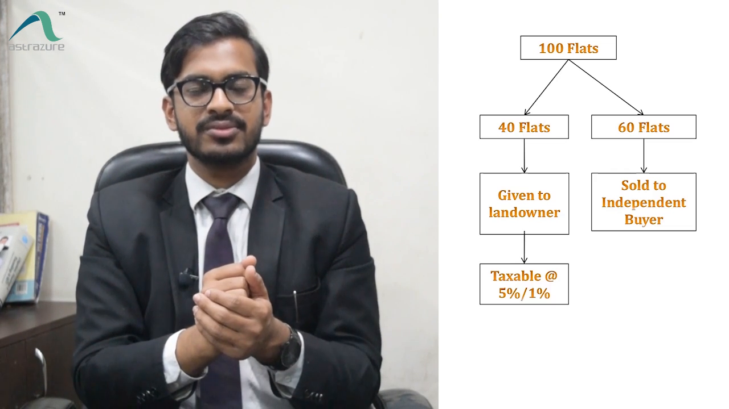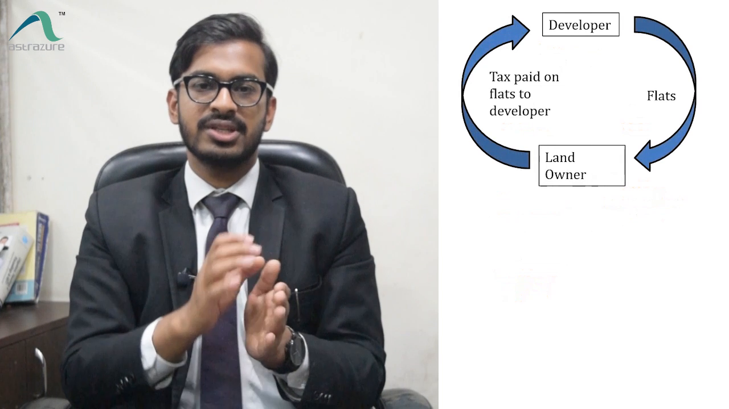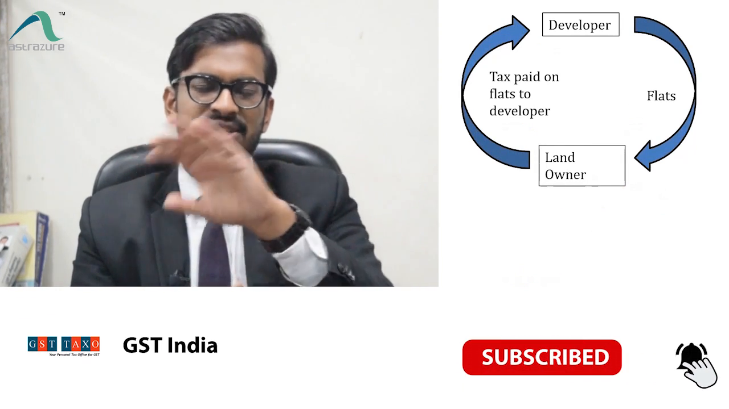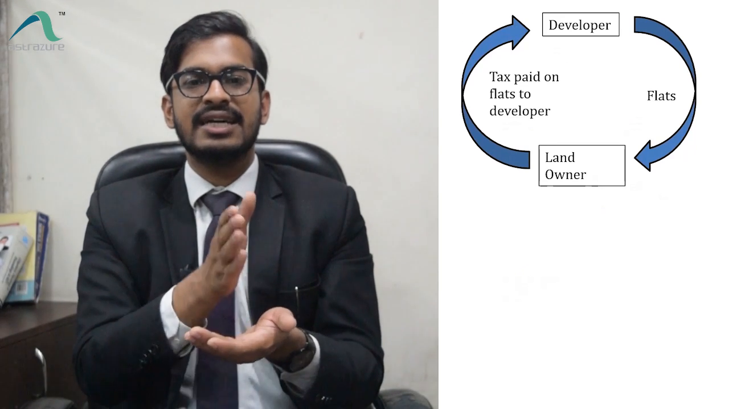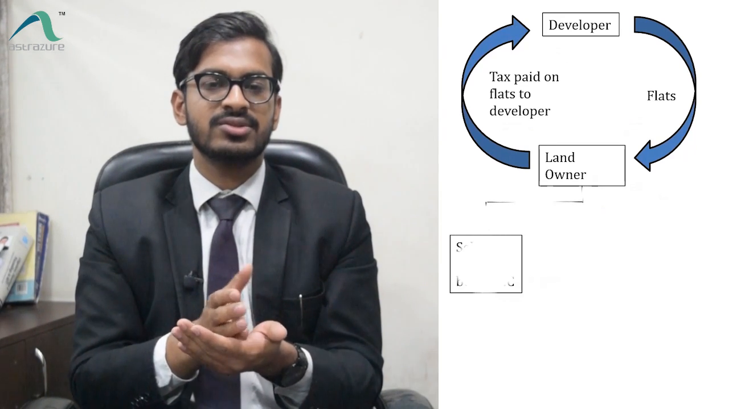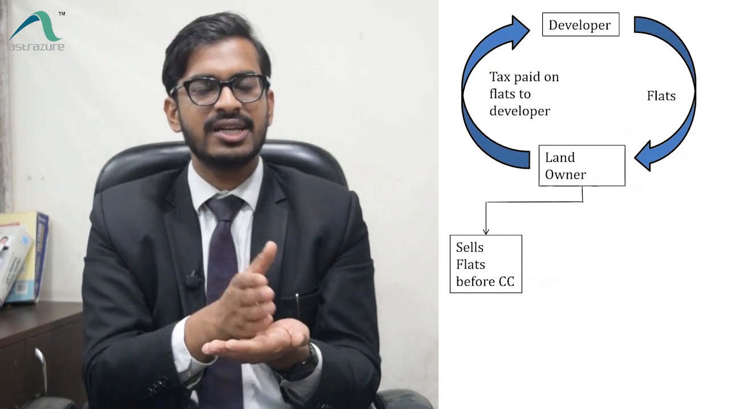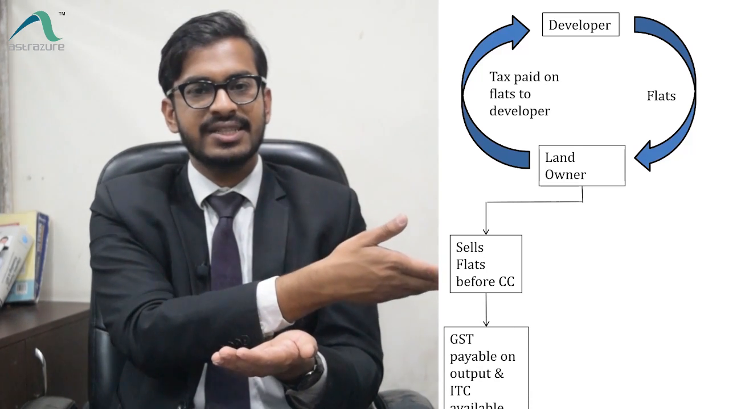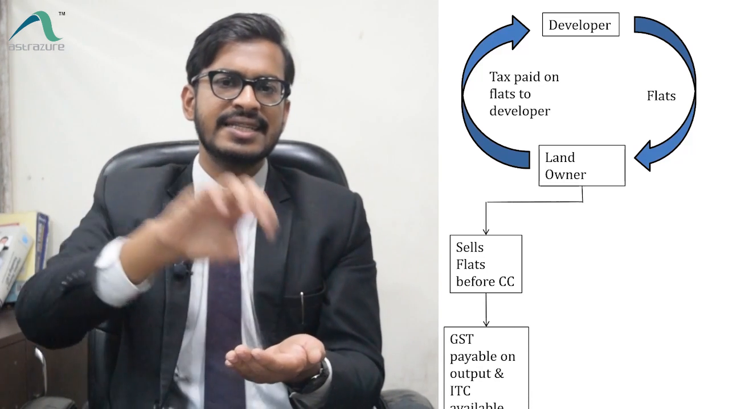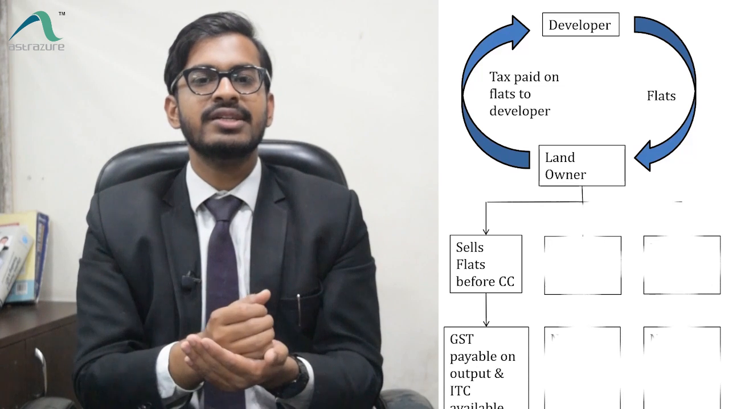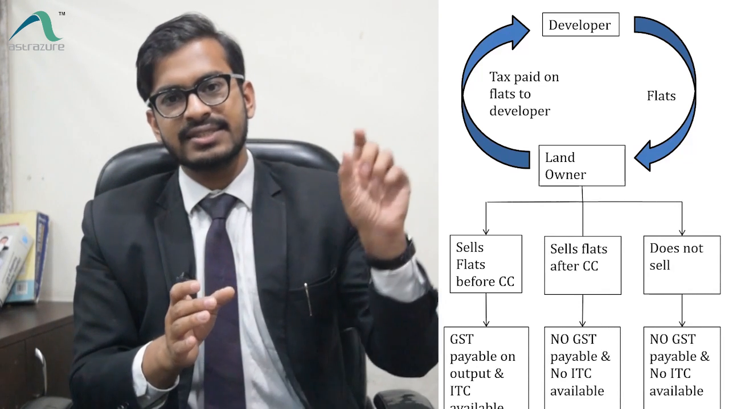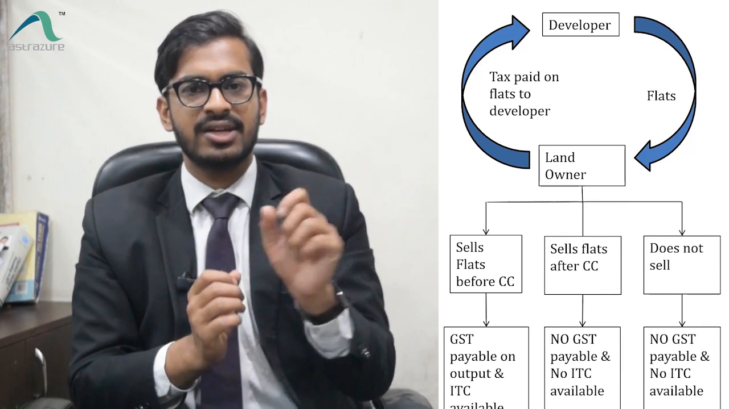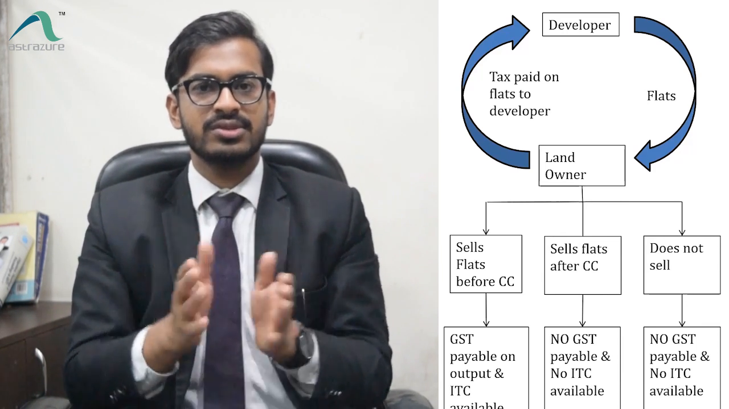Now coming on to the landowner, what will happen to the landowner? He has paid tax to builder on such flats. So landowner can get ITC of such tax if landowner charges GST on his output sale of flats. So if landowner sells his 40 flats before receipt of CC, then he will charge GST on such sale, and he can get ITC of such tax which was charged by the builder, and such output liability shall be at least equal to the ITC which the landowner is getting. Okay, so this was the basic concept.